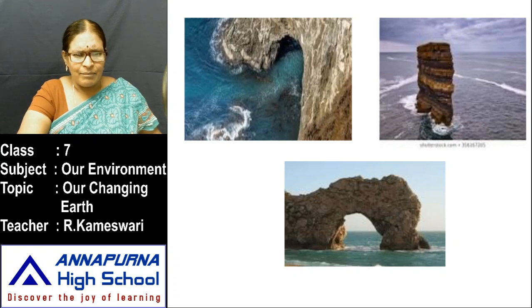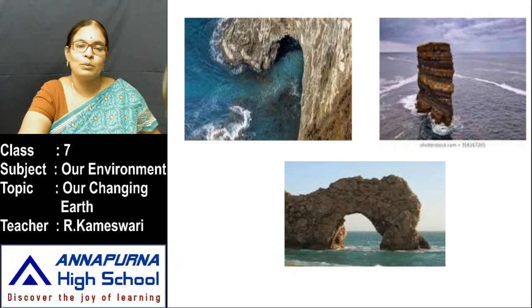After that, only arches remain. The water flows from this side to that side. Only the roof remains. This is called a sea arch. Next, after some days, what happened? The roof is also divided into two parts. Only walls appear to you. These walls are called stacks.